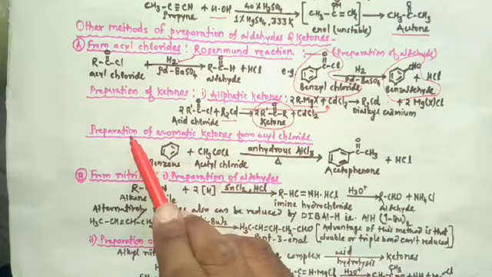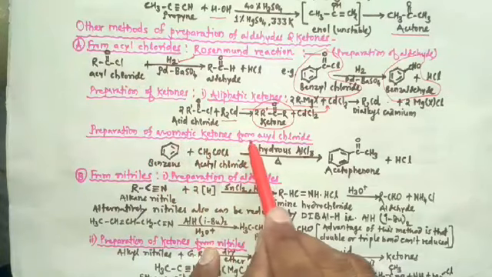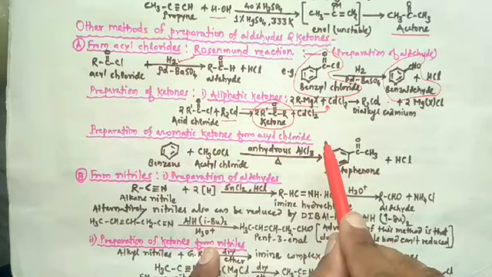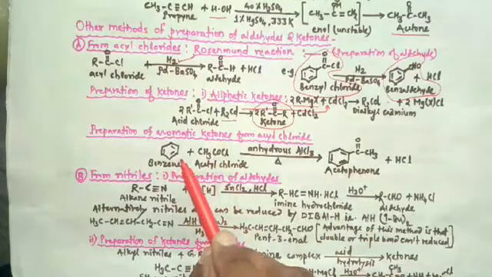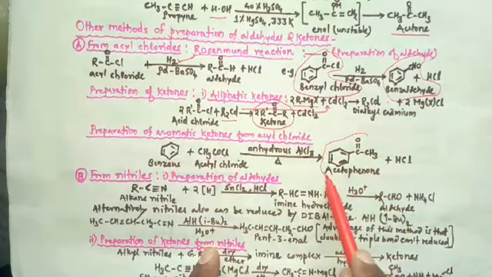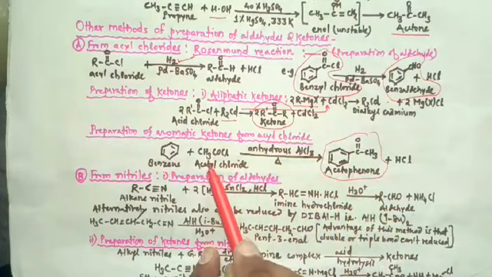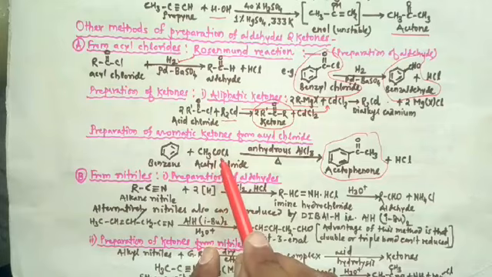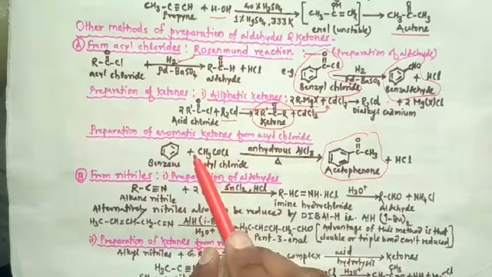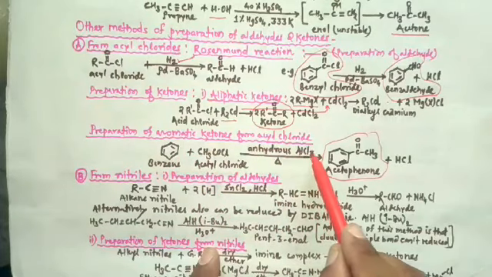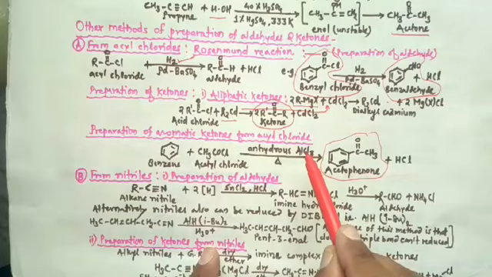Then let's study the next preparation method, that is preparation of aromatic ketones from acid chlorides. Aromatic ketones can be obtained from acid or acetyl chloride when benzene or its derivative is reacted in presence of anhydrous aluminum chloride. Listen once again.